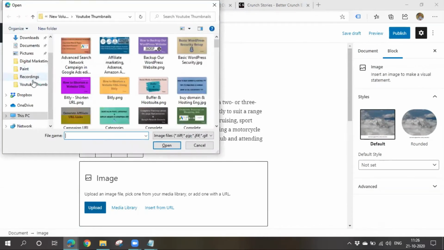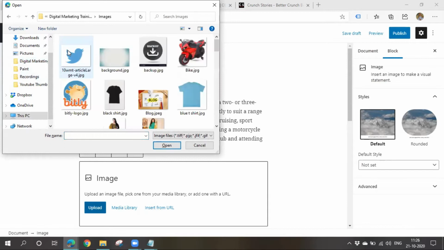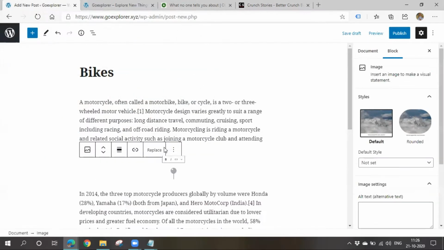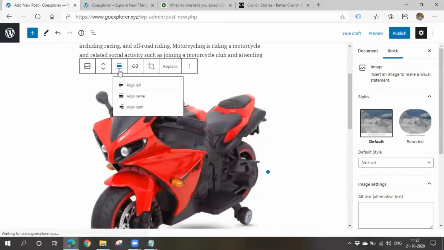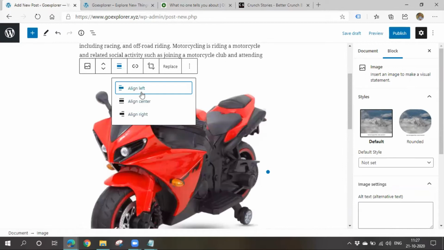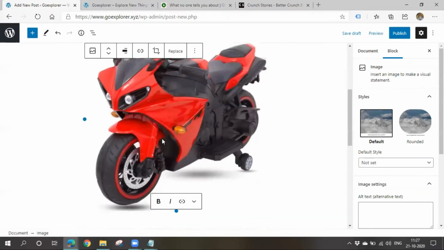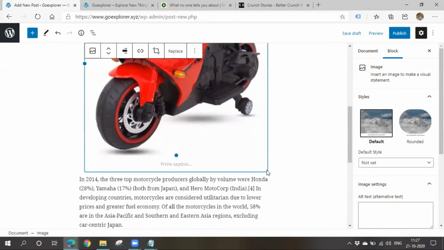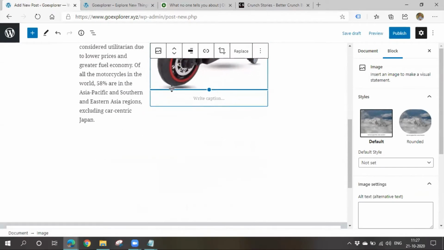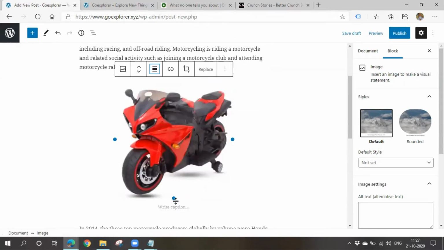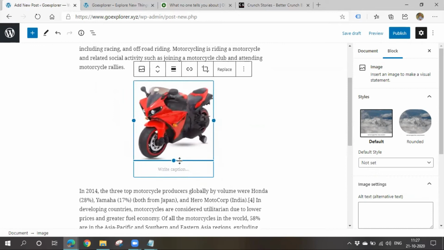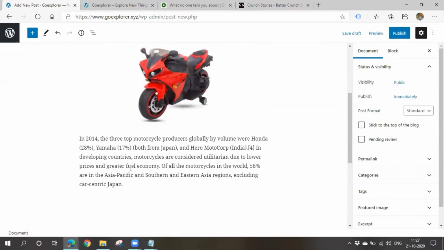I'll go for a bike image. You can download it from Google and all. So you can place it wherever you want. If you want it in the center, you can change the alignment here. You can align it in the center, right, left, whatever you want. And also you can change the dimensions here. You can decrease its size however you want. I want to align it in the center. Like this you can display it.